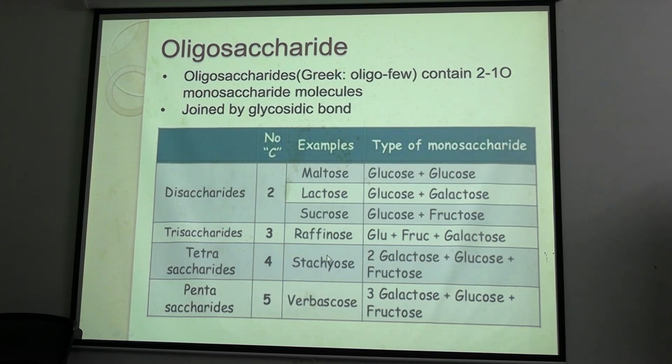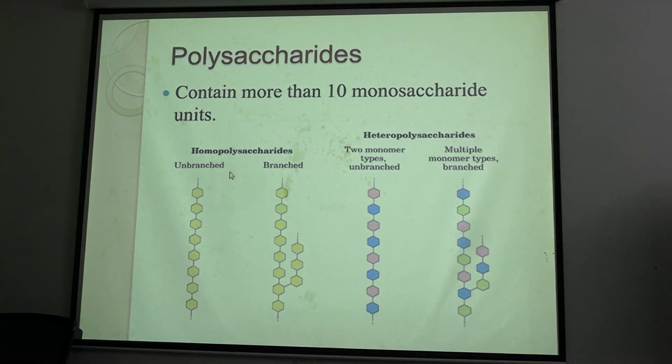of dietary fibers mainly. So they are not digested much. They make the bulk of the food. And these 2 monosaccharides are joined by glycosidic bond. Okay. Now coming to polysaccharides. Polysaccharides are the compounds that are made up of more than 10 monosaccharides, and they can be homopolysaccharides and heteropolysaccharides according to the types of monosaccharides.